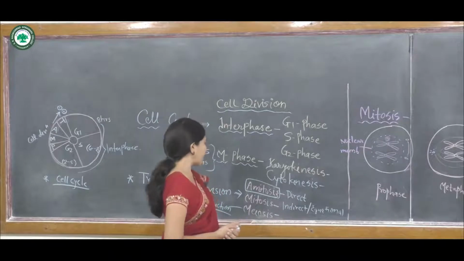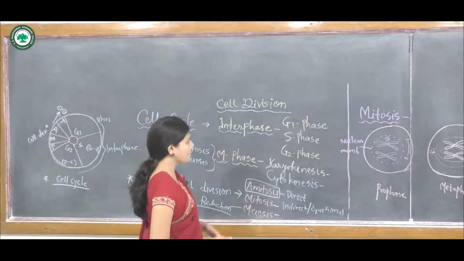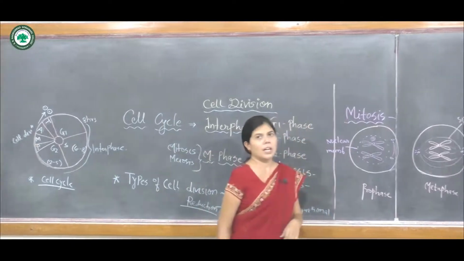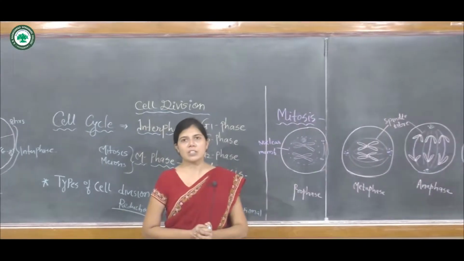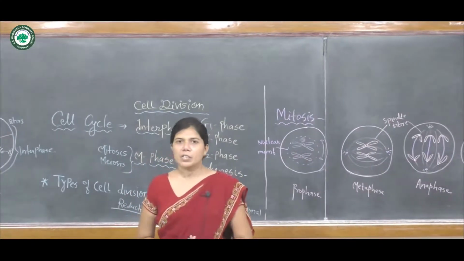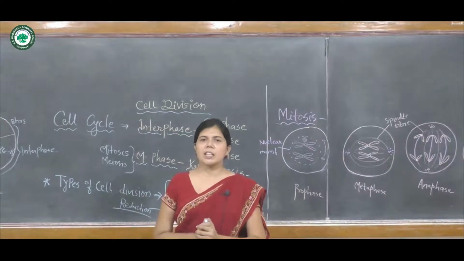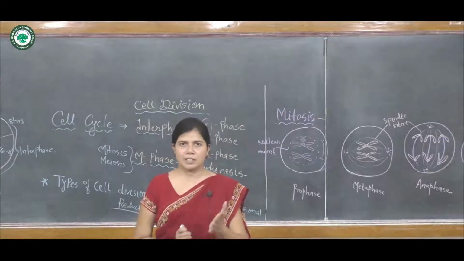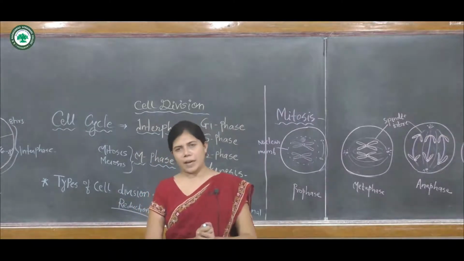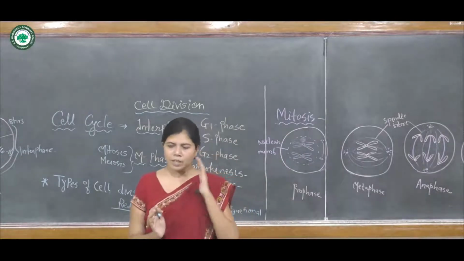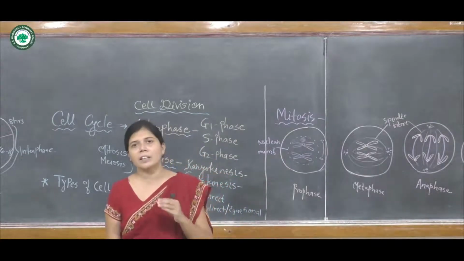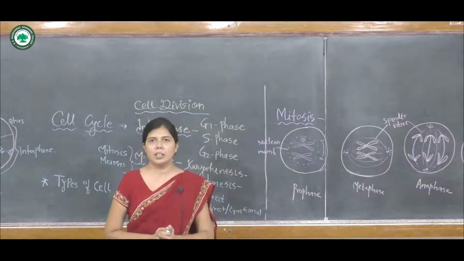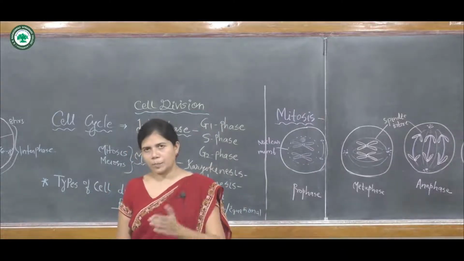Okay, so the next type of cell division is mitosis. It is also known as the equational division because two daughter cells are formed from the single cell, and both cells are similar to their parent cell. Means they are identical to their parent cell. When cells divide mitotically, the daughter cells are identical to the parent cell.